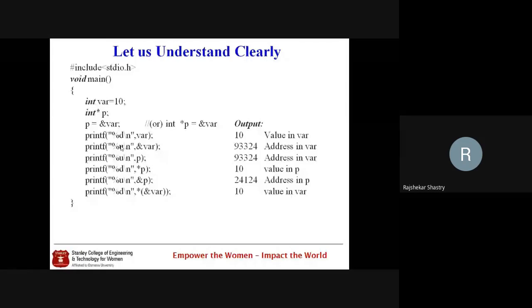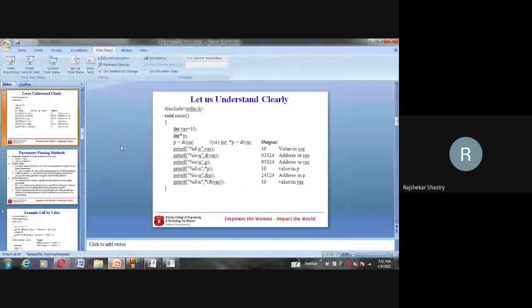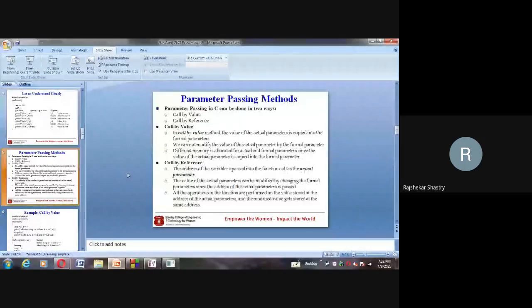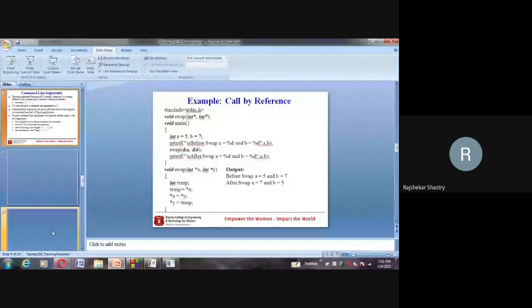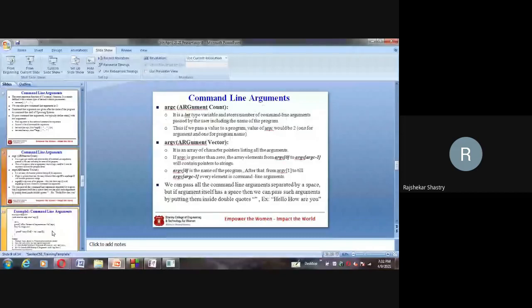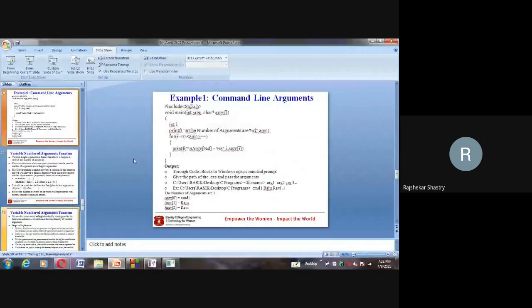I thought maybe I would extend and finish the parameter passing methods, but it is not possible to wind up, though we spent good time on this discussion. So shall we stop here today? I thought of covering three topics today. One is parameter passing techniques, very important.